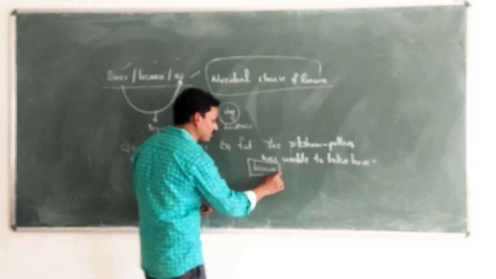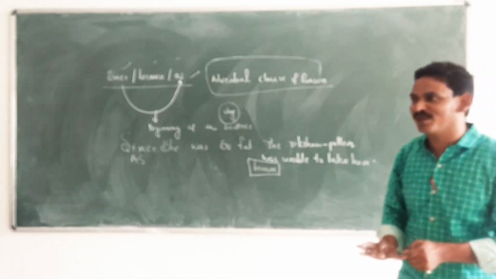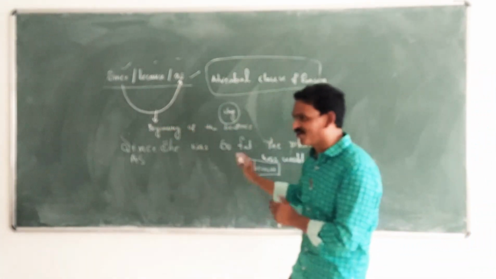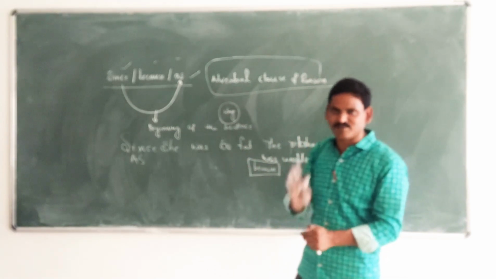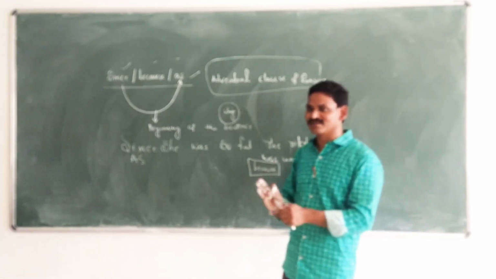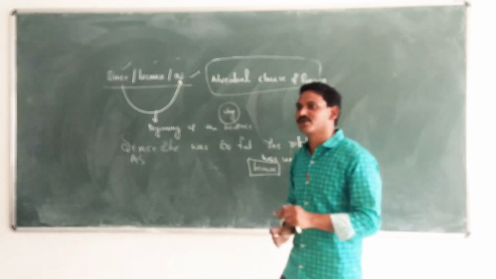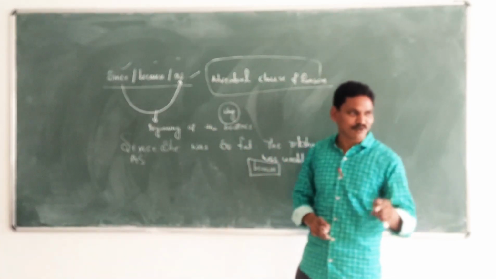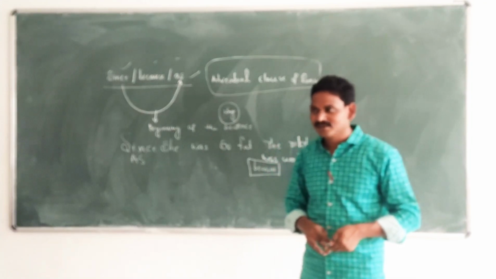Because can be used in the middle. As and since must be used at the starting. So many people make a mistake here. They use since, as and everything in the middle. You should not use like that. As and since always at the beginning only. That's a rule. It looks awkward if you use them in the middle, and you won't get marks either. Okay, so that rule should be followed. I think in the recent examination also, some people wrote like that and they lost marks. You remember? Yes, sir. Right.